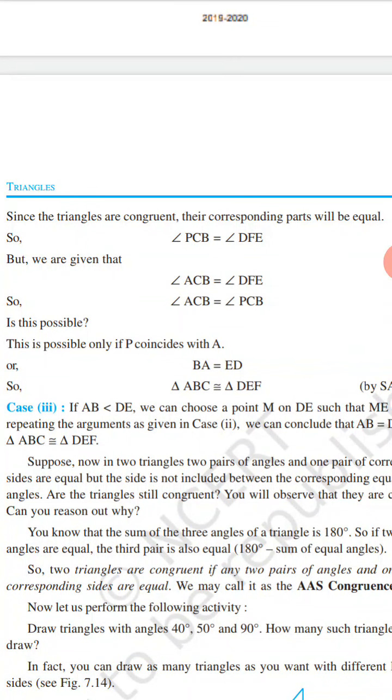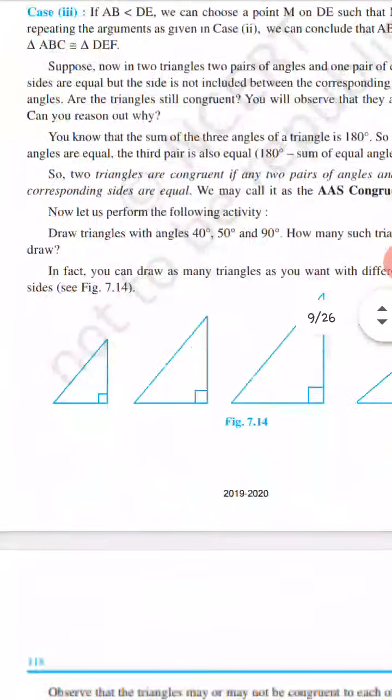So these two triangles are congruent when two angles and the included side of one triangle are equal to two angles and the included side of the other triangle. This proves the theorem.